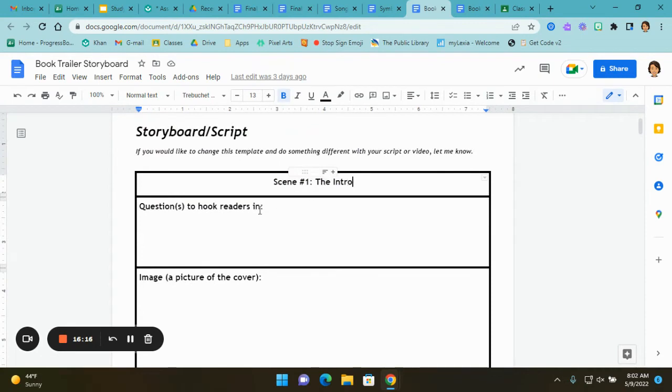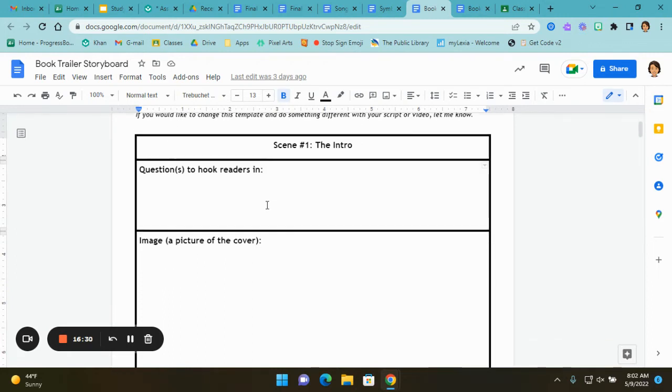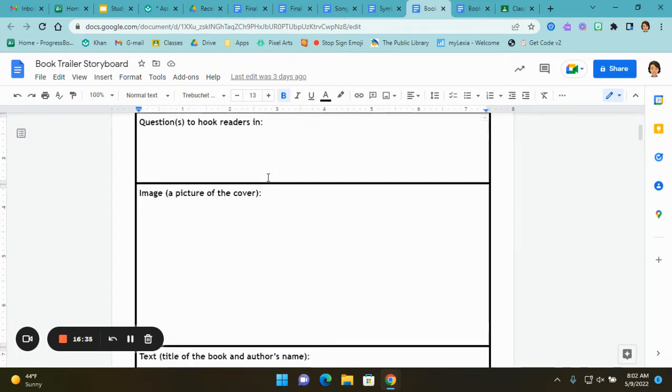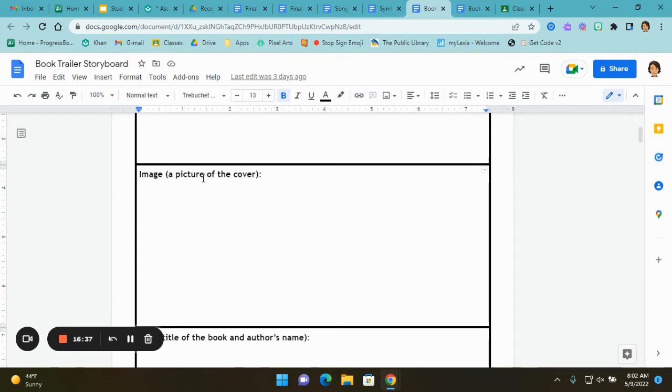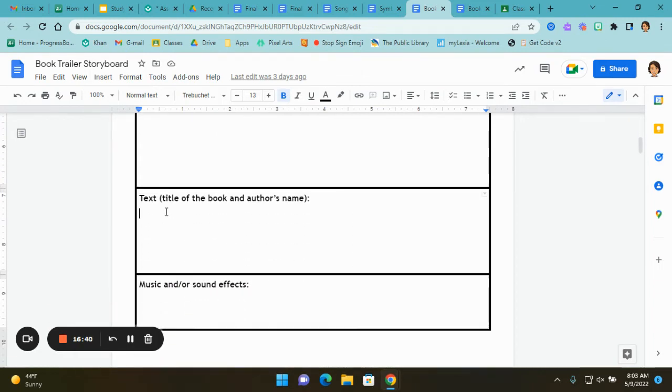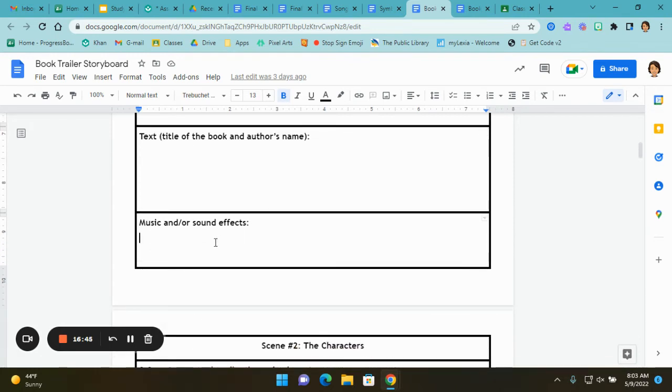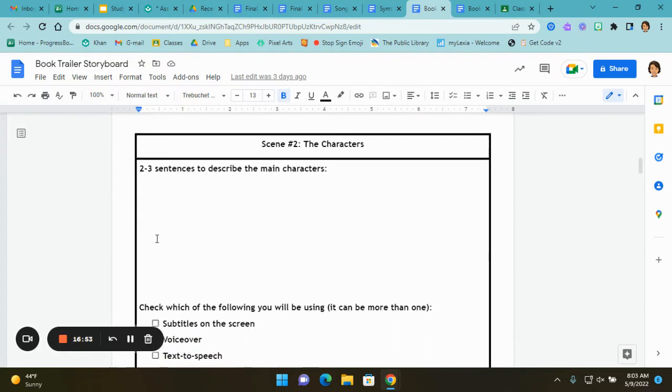So for scene 1, the intro, you need to ask a question to hook readers in. So something like, let me think. Do you know somebody that has autism? If so, you might want to read the book Rules by, and then say the author. When you do this scene, you'll have a picture of the cover. You will have some kind of text with the title of the book and the author's name. And then right here, you will write down what kind of music or sound effects you are going to put into that scene.